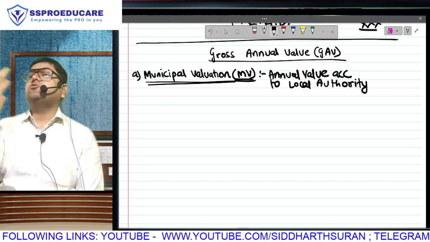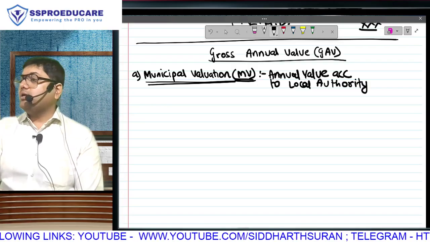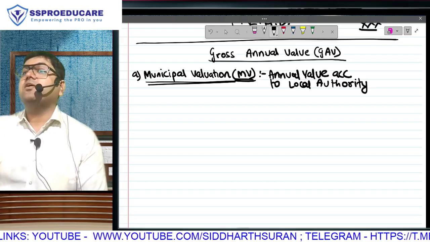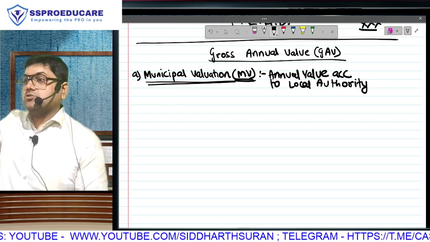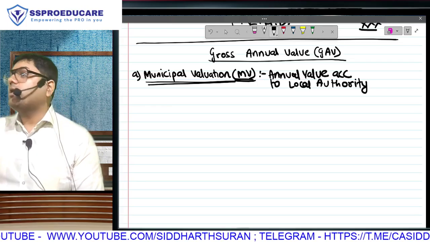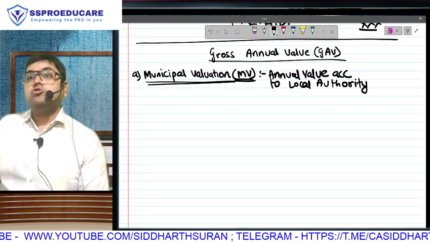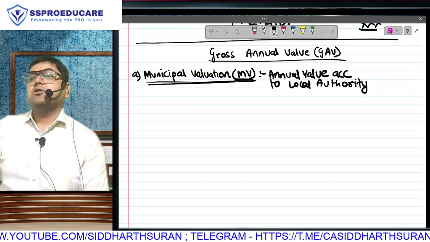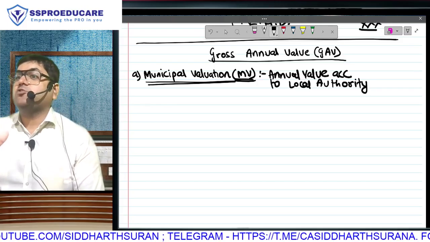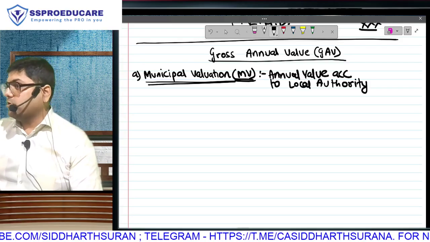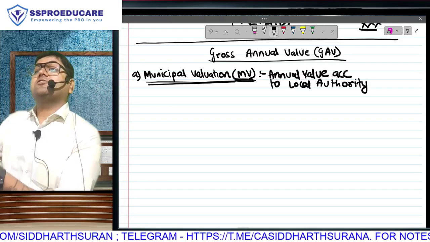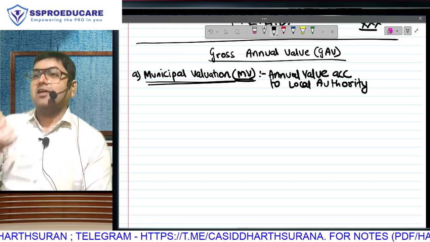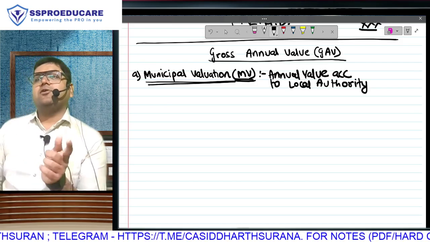They used to charge property tax on the entire housing society. Then poor guys, the housing society's management had to sit down and apportion that on the basis of square feet area of the individual unit. Because 1000 square feet ka house and 300 square feet ka house, you can't be charging the same property tax. So they used to apportion that total, divide by total square feet into your square feet. Usme bhi aisa rule hai that if your house is less than this much square feet, to zero hoga. No annual property tax. So we have to only consider the square feet of the remaining properties, then divide by total, then apportion, and then recover it from the house owner, and then pay it to the government.